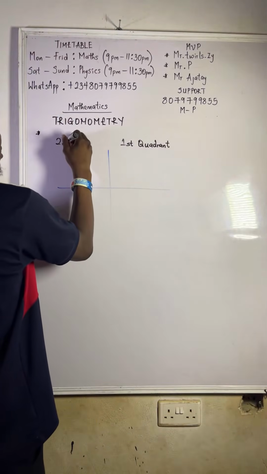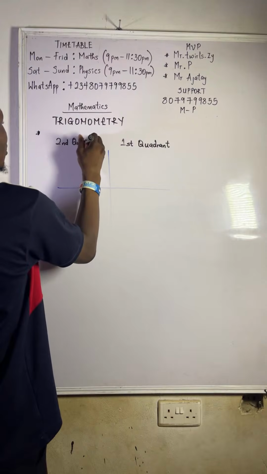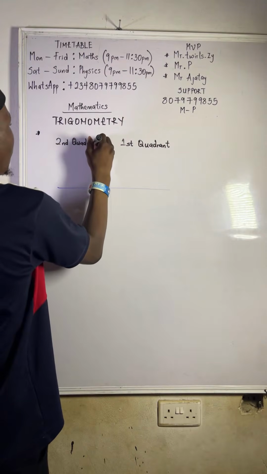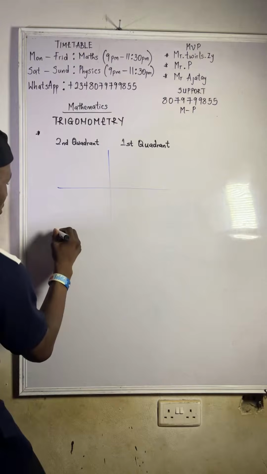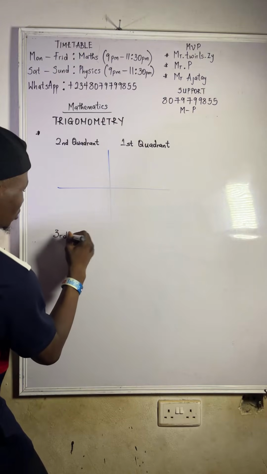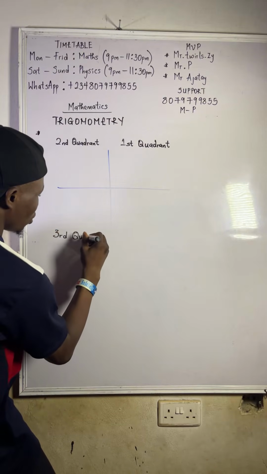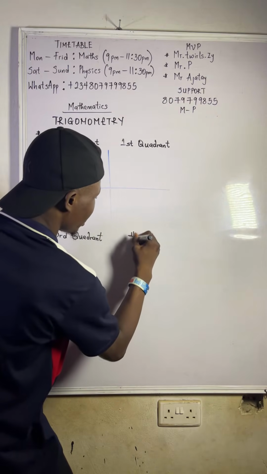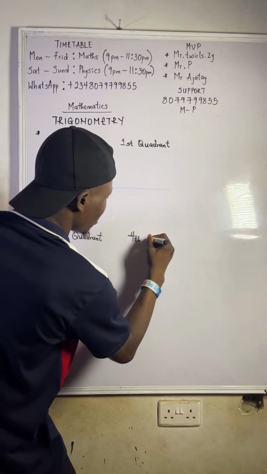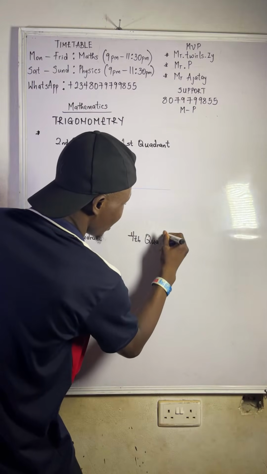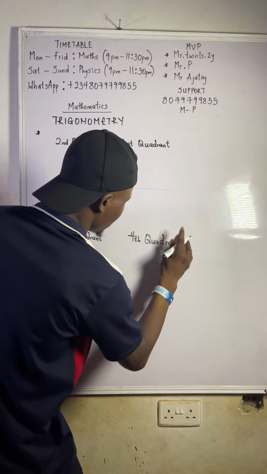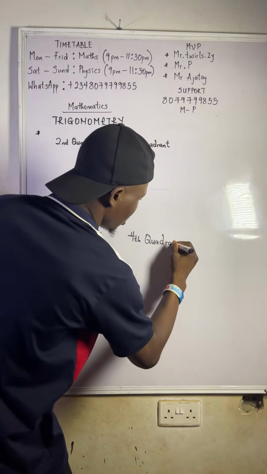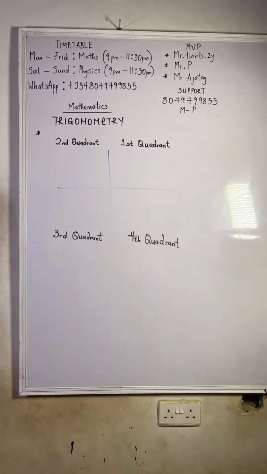Here is called the second quadrant. And here is called the third quadrant. And here is called the fourth quadrant. If you can know this diagram, you will easily understand quadrants.